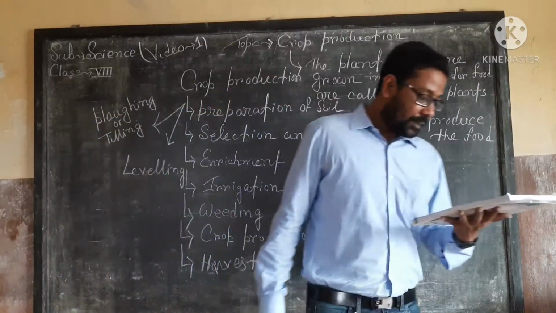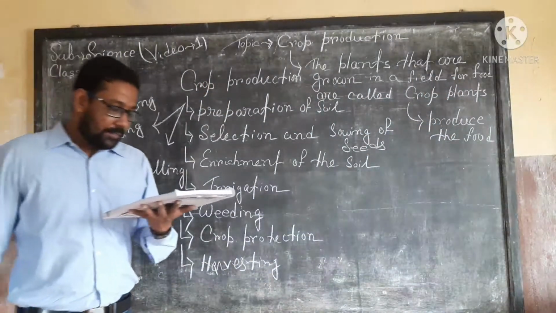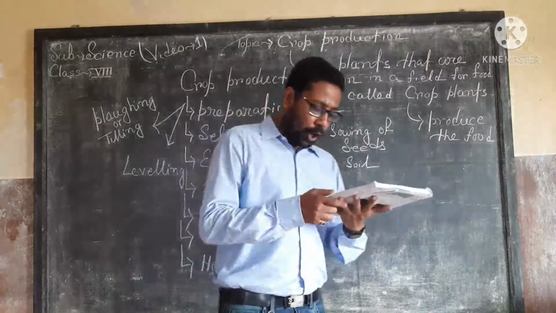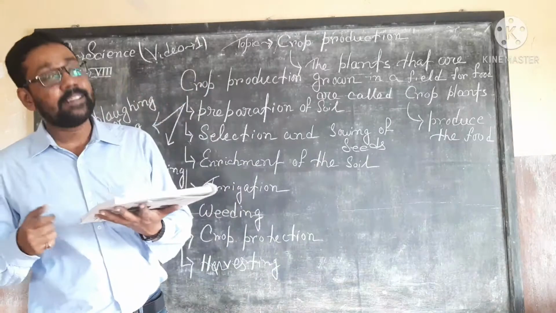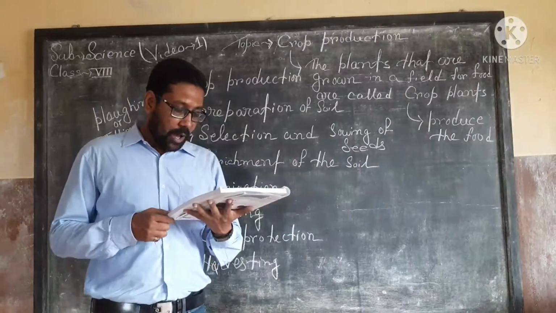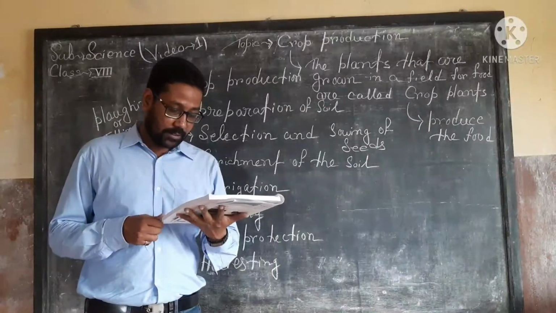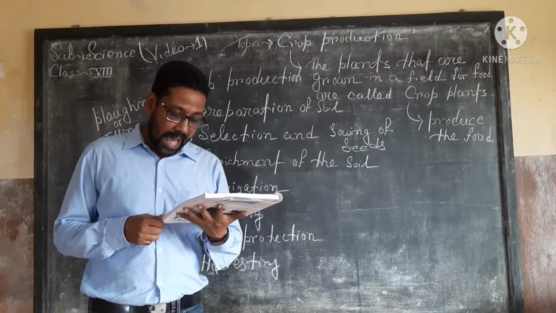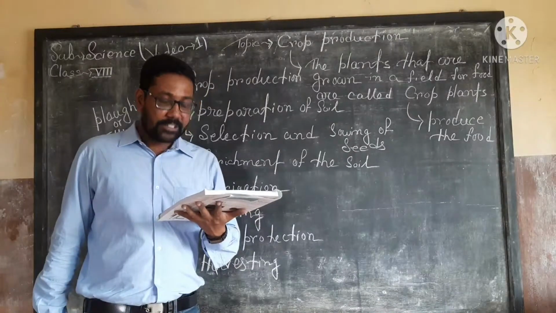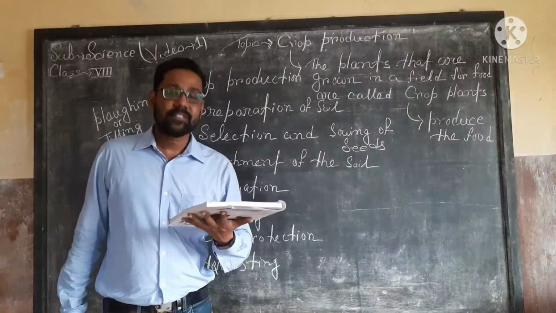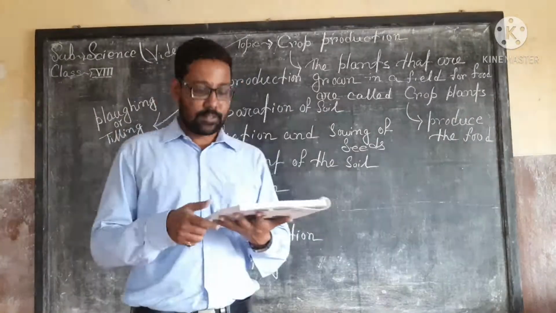And the next one is the selection and the sowing of seeds. The selection of the seeds involves a lot of precaution, as the seeds should be healthy and disease-free. Only clean and disease-resistant seeds should be selected, and sometimes as an added precaution, chemicals such as fungicides or insecticides are sprayed over the seeds.